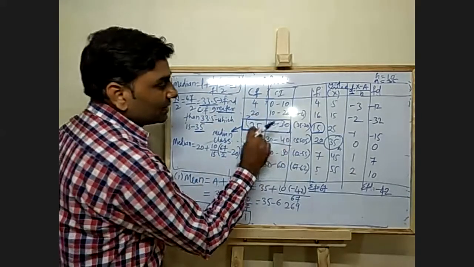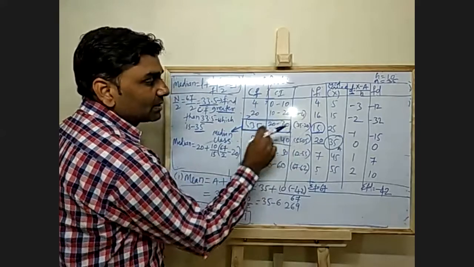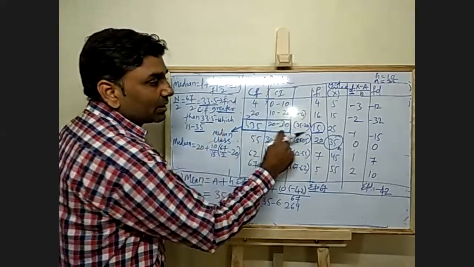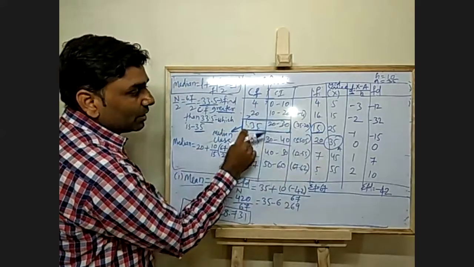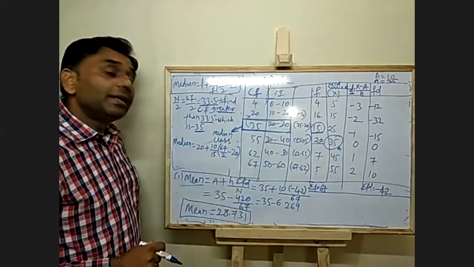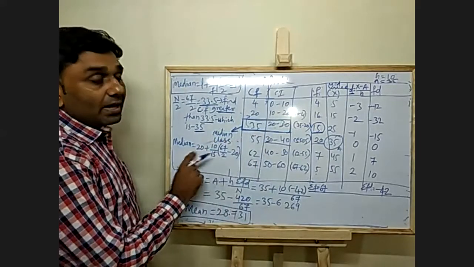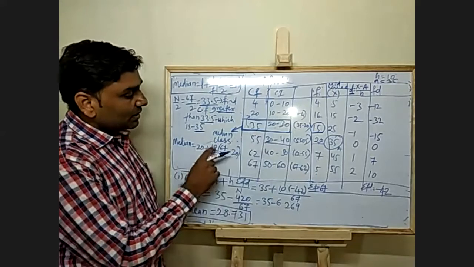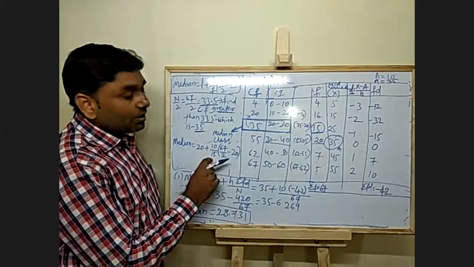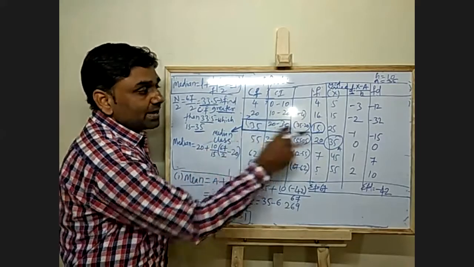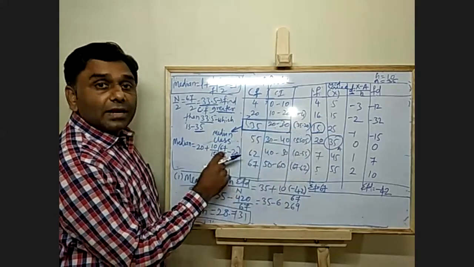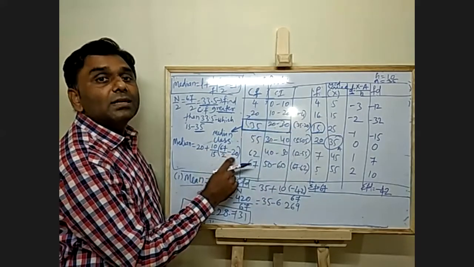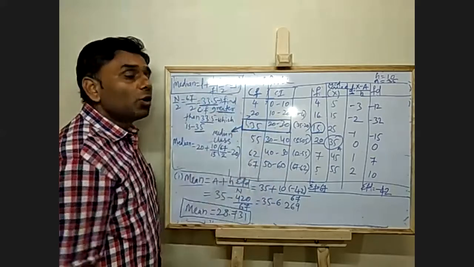So first find the median class. In the median class, you will get the frequency and the cumulative frequency above the median class. So here 20 plus, that is the lower class limit, 10 is your magnitude, f is your median class frequency, n divided by 2 minus the cumulative frequency above the median class.